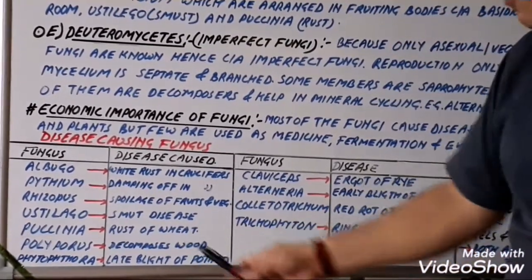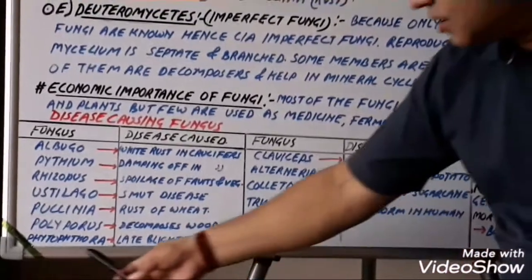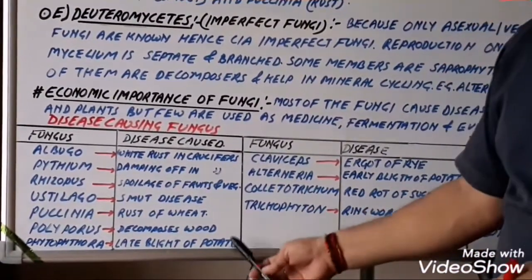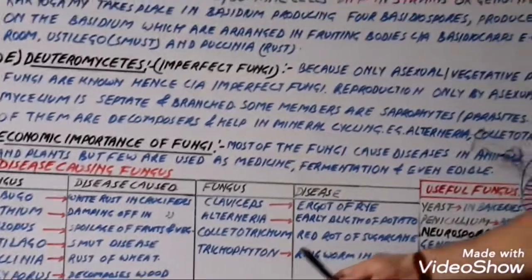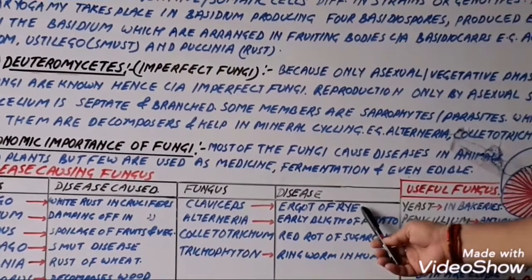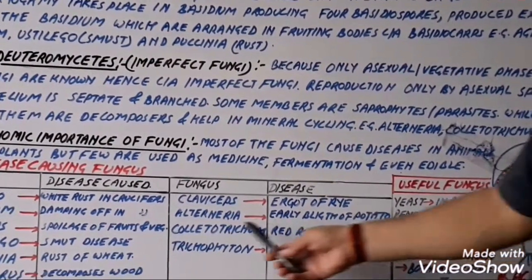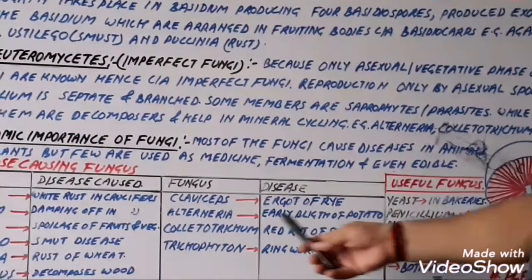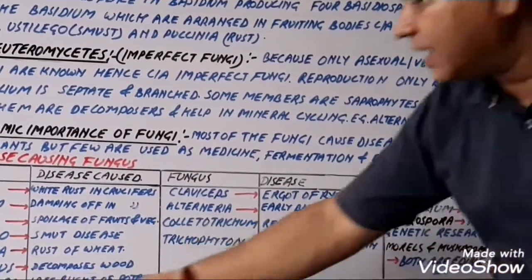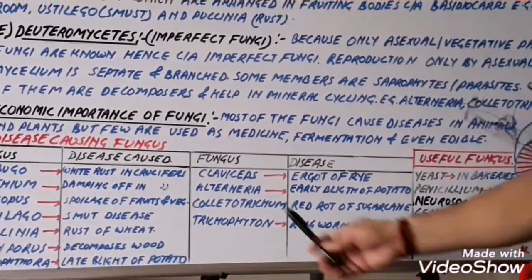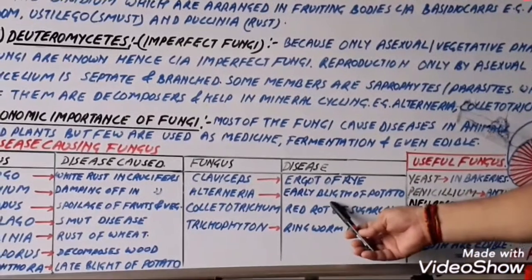Polyporus decomposes wood. Phytophthora, this is a very important one: late blight of potato. In the same manner, Claviceps, ergot of rye. Alternaria, early blight of potato. This is a very important one. Alternaria and Phytophthora: Phytophthora causes the late blight of potato, while Alternaria causes the early blight of potato.